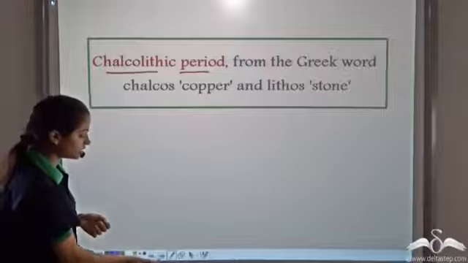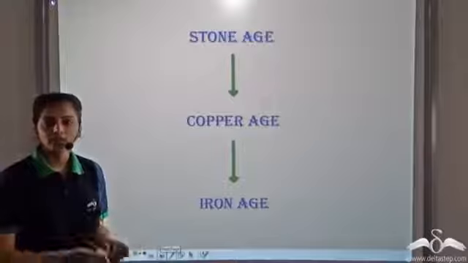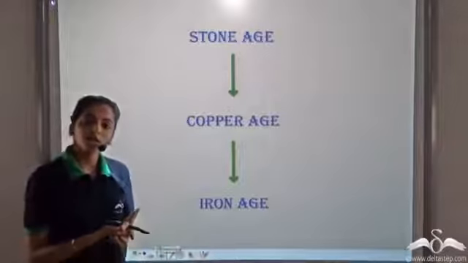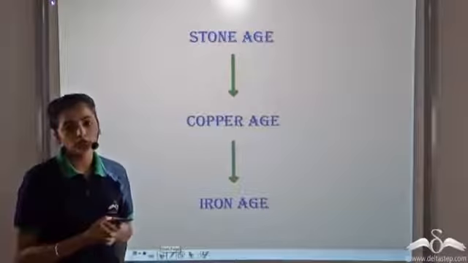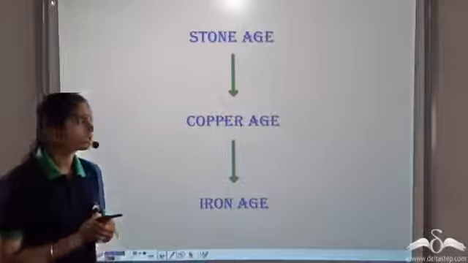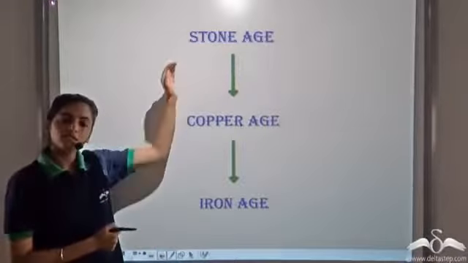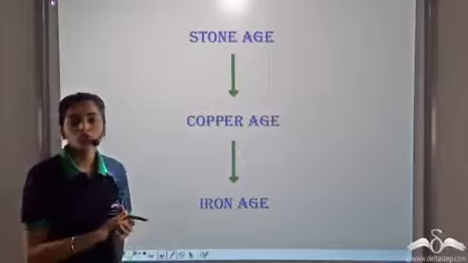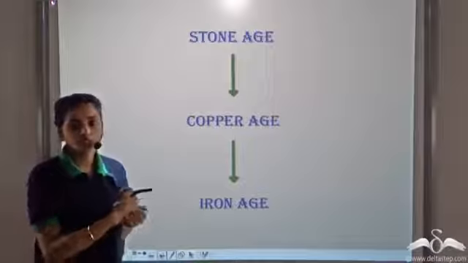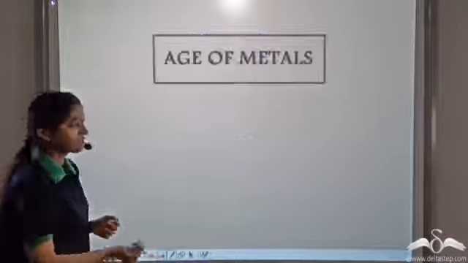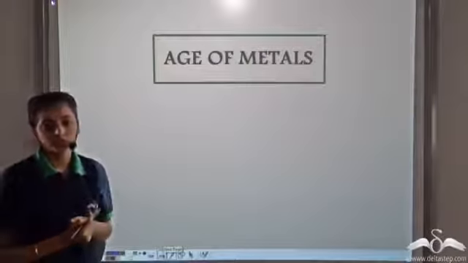Then came the age of iron. Iron was discovered and they found that iron was even harder and stronger than copper. So they started using iron for different substances. So from stone, they shifted to copper and then to iron. So the Stone Age was followed by the Copper Age, which was further followed by the Iron Age. So this is the age of the metals.